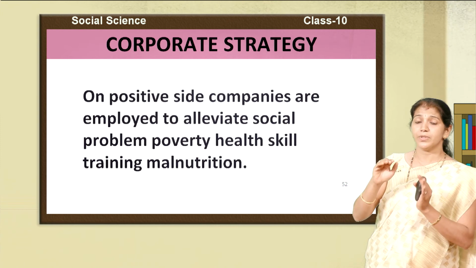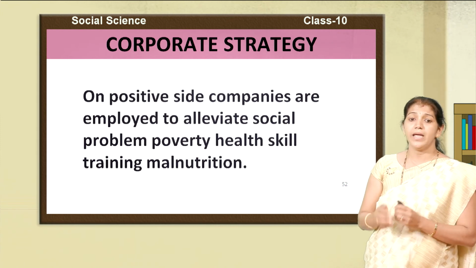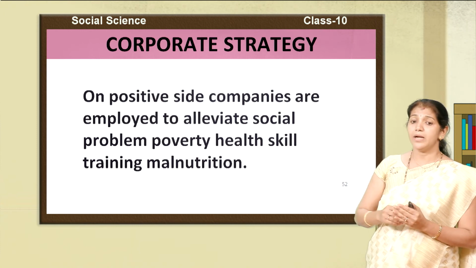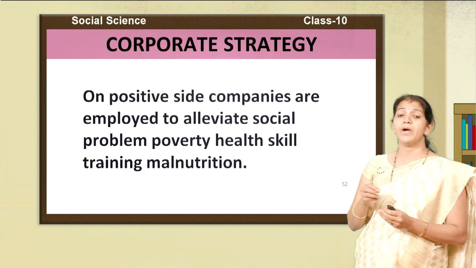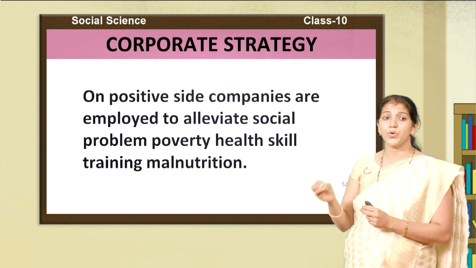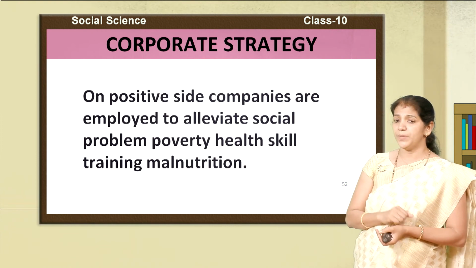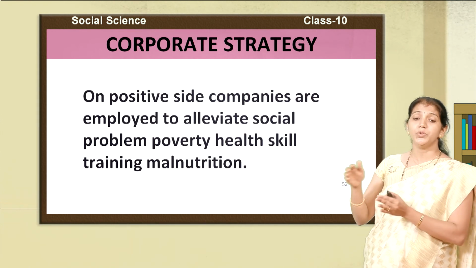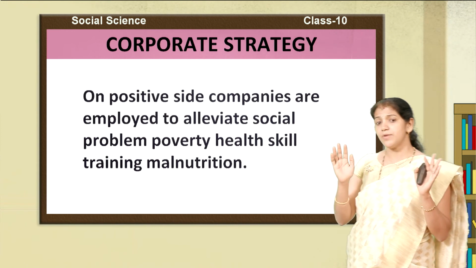So corporate strategies are introducing some social welfare programs. For example, alleviation of poverty, providing health facilities to the people, providing orientation programs or skill-based training, avoiding malnutrition and providing nutritious food for the people.